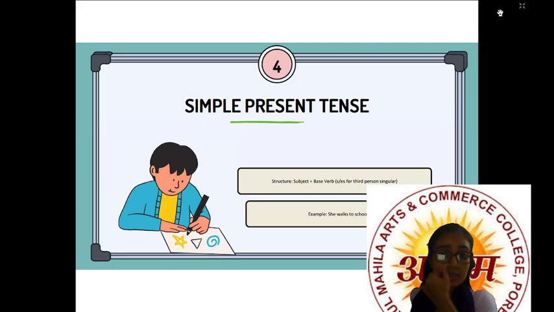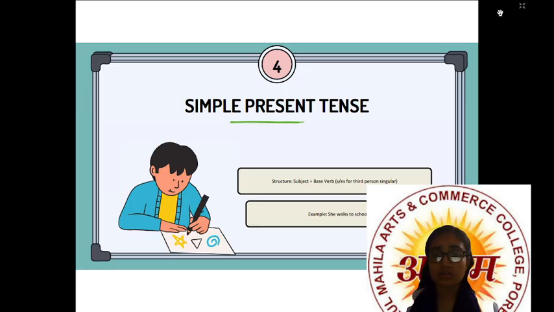So let us see first simple present tense. If we talk about the structure, then the subject comes first. Subject means a name or he, she, it, plus base verb. Means whatever the verb is, like walk, talk, learn, teach, right, etc. And after the verb comes s or es for the third person singular, right?